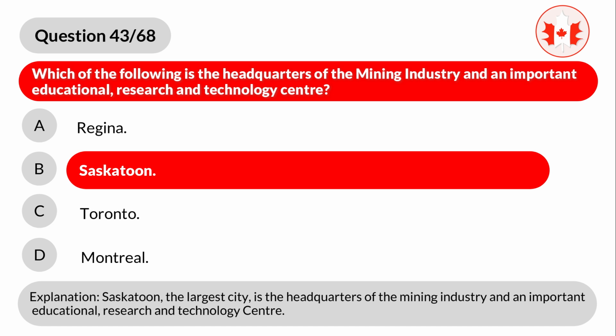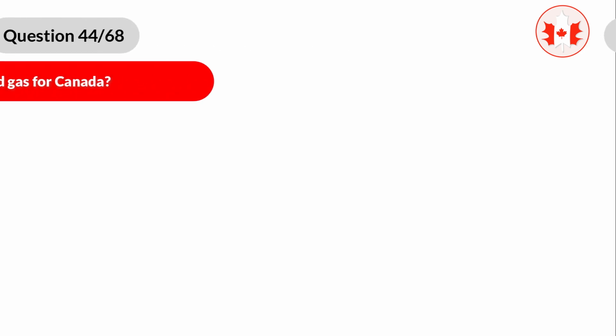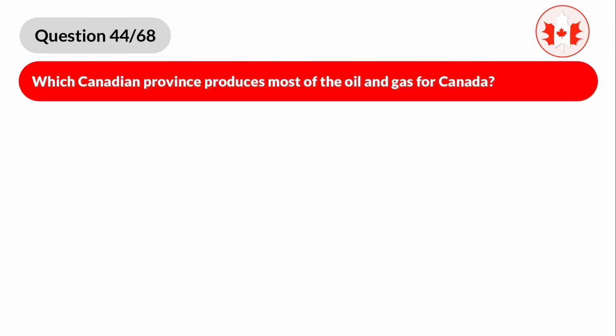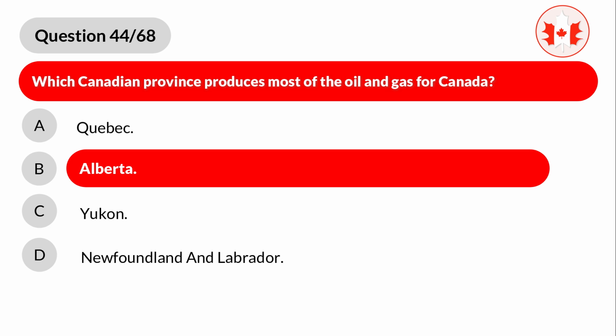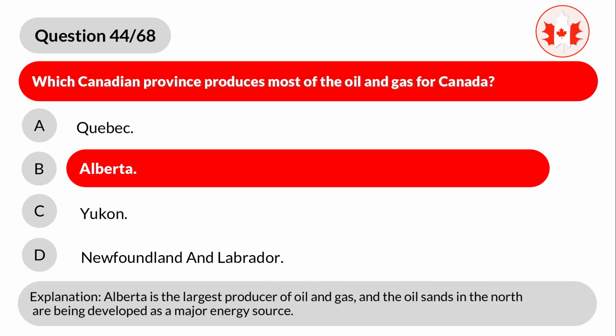Question 44. Which Canadian province produces most of the oil and gas for Canada? A. Quebec. B. Alberta. C. Yukon. D. Newfoundland and Labrador. Correct answer is B. Alberta. Explanation. Alberta is the largest producer of oil and gas, and the oil sands in the north are being developed as a major energy source.